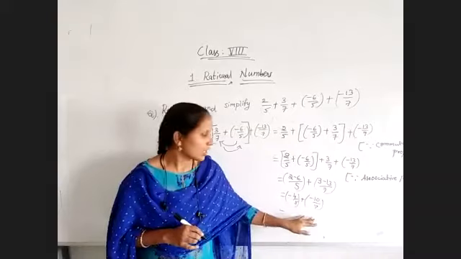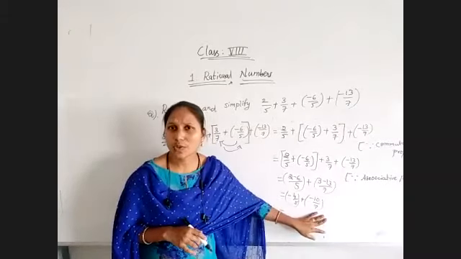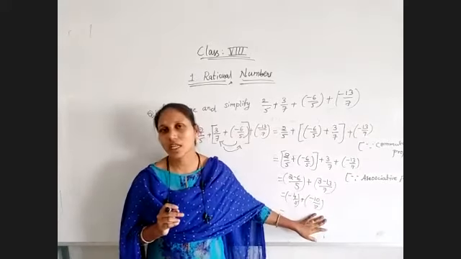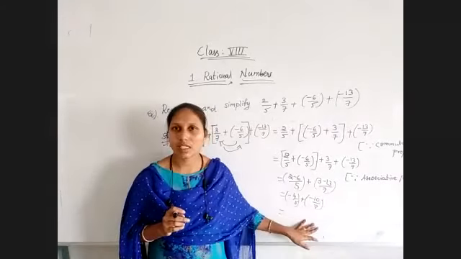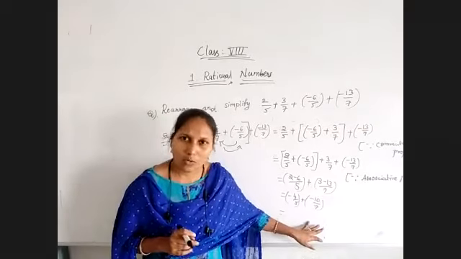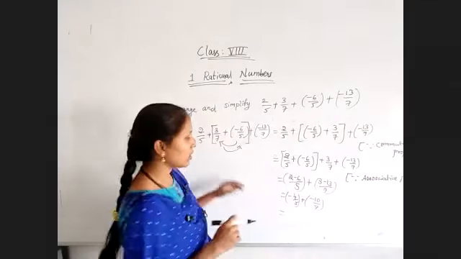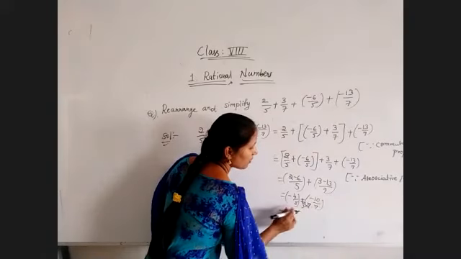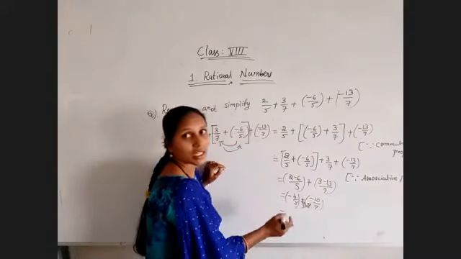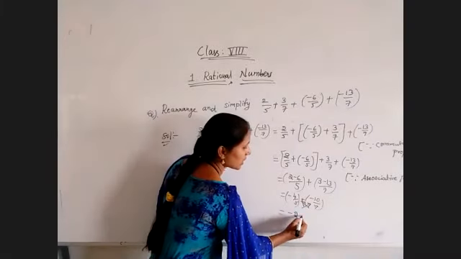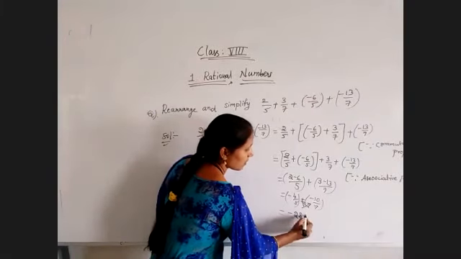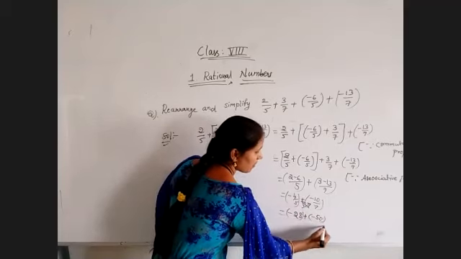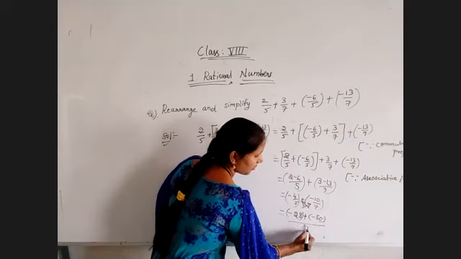Now we can do the addition of rational numbers in two methods: cross multiplication method, otherwise LCM. For 7 and 5, the LCM and cross multiplication give the same thing, so go for cross multiplication. 7 into 4 and 5 into 10. 7 fours are 28, plus 5 tens are 50, by 7 fives are 35.